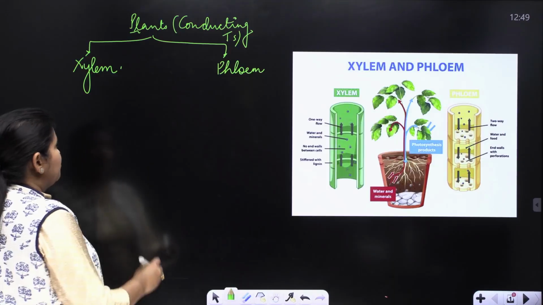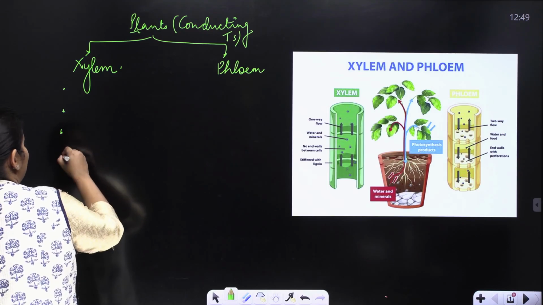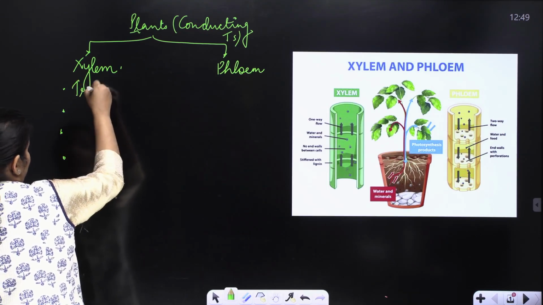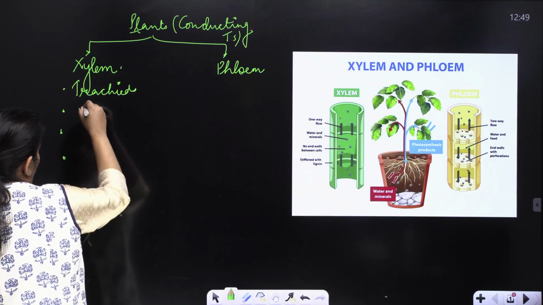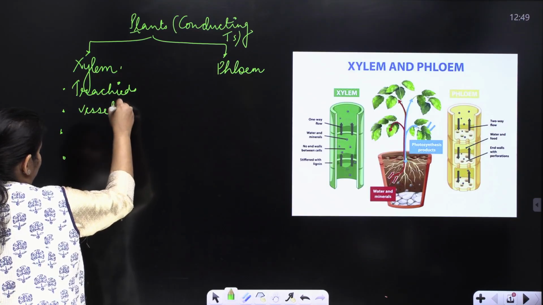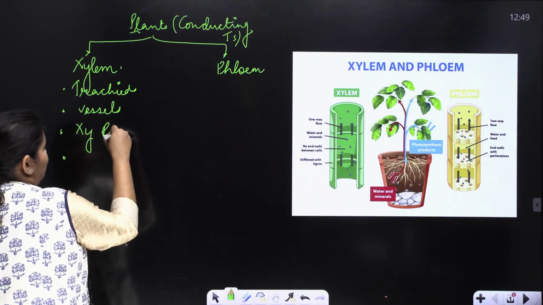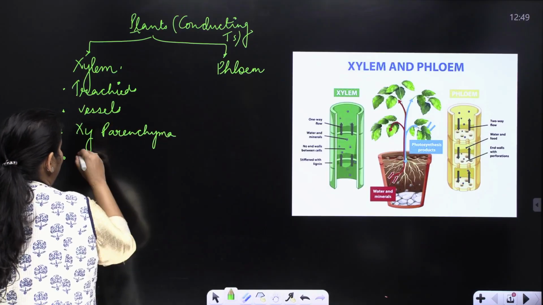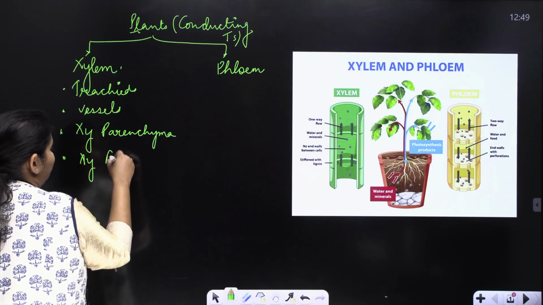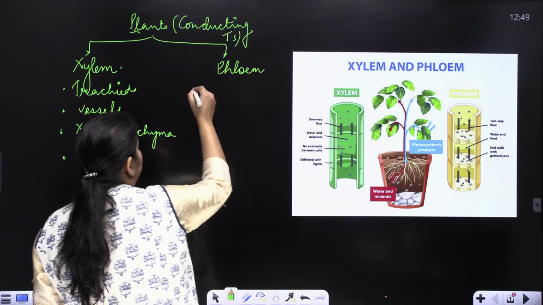All right. Now, xylem and phloem both have four components. Xylem has tracheids, vessels, then xylem parenchyma and xylem fibers, which are sclerenchymatous in nature.